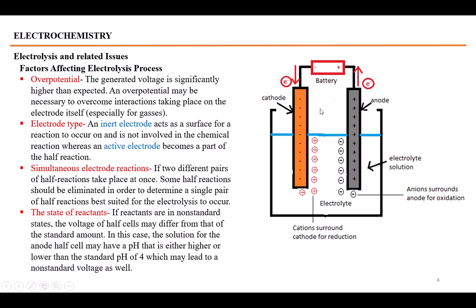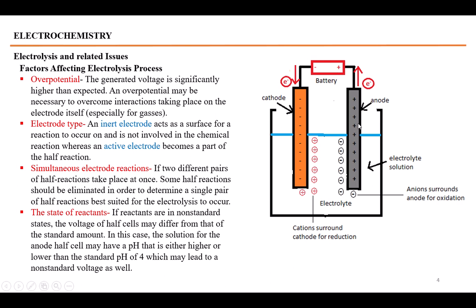This is explained here in this diagram. A negatively charged electrode called the cathode would attract the cations from the solution and would cause the reduction of these cations. The reduction would take place here at the cathode. At the anode, negatively charged ions will gather and these negatively charged ions are oxidized. They would give the electrons to the anode. These electrons are pumped by the battery.